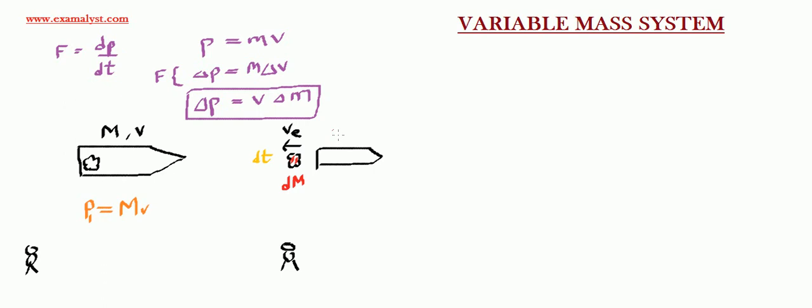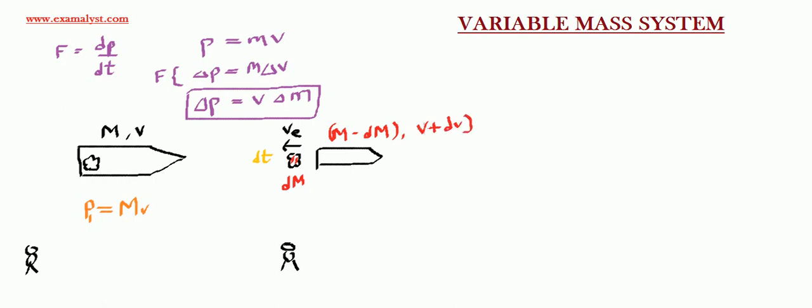So what is the decrease in mass of the rocket? The decrease in mass of the rocket is minus dm, and the mass of the rocket now after time dt is m minus dm. And what happens to the velocity of the rocket? Of course, by law of conservation of momentum, velocity of the rocket will increase.